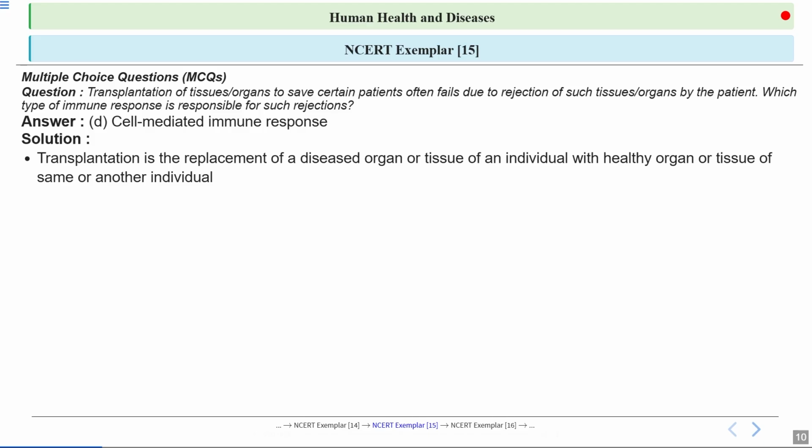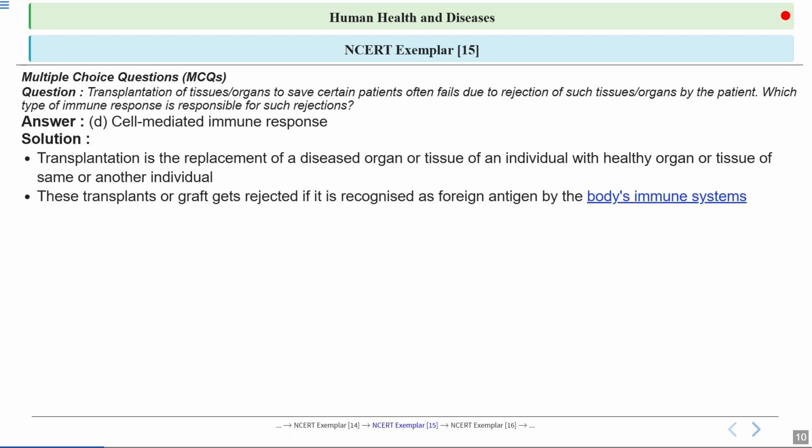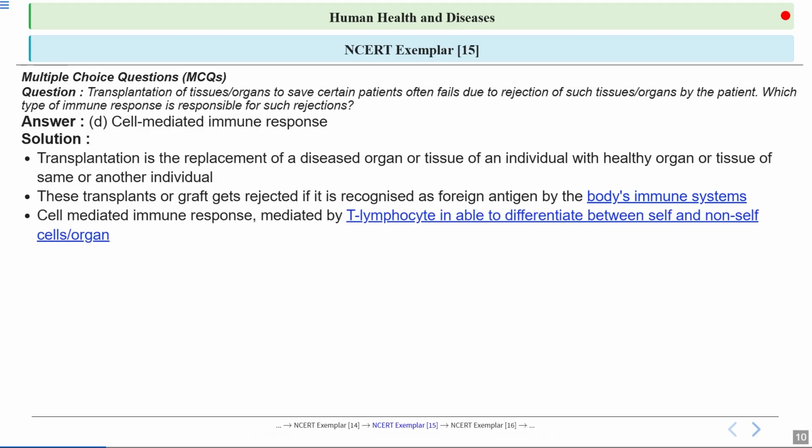So transplantation is the replacement of a diseased organ or tissue of an individual with a healthy organ or tissue of the same or another individual. Now, the body's immune system acts like a security guard, always on the lookout for anything unfamiliar. If the transplanted tissue is recognized as foreign, the immune system will try to attack and remove it. This is the main reason why some transplants fail.